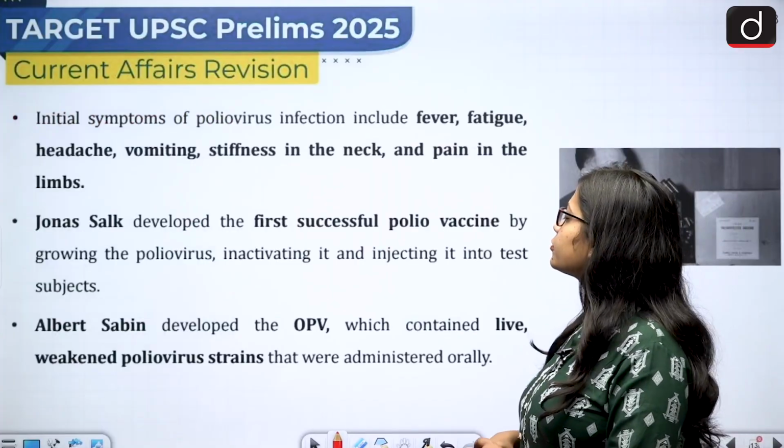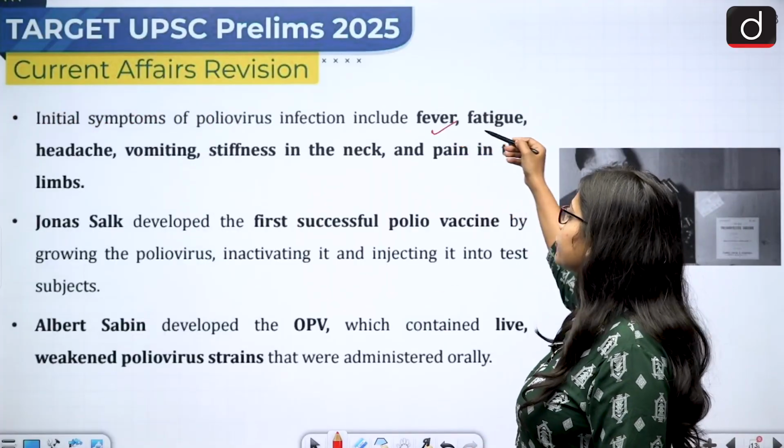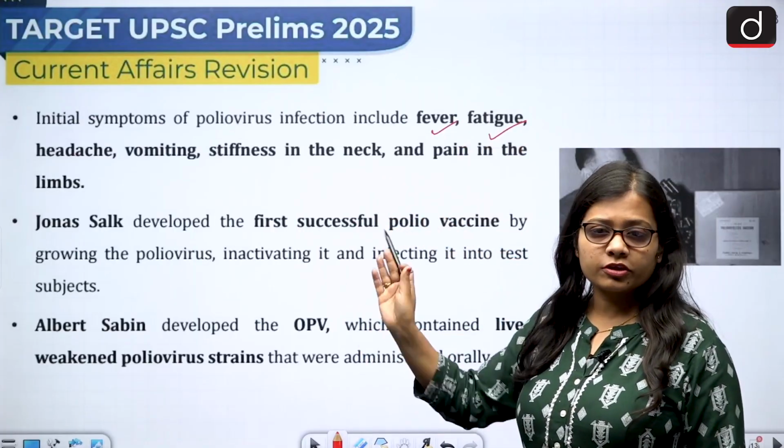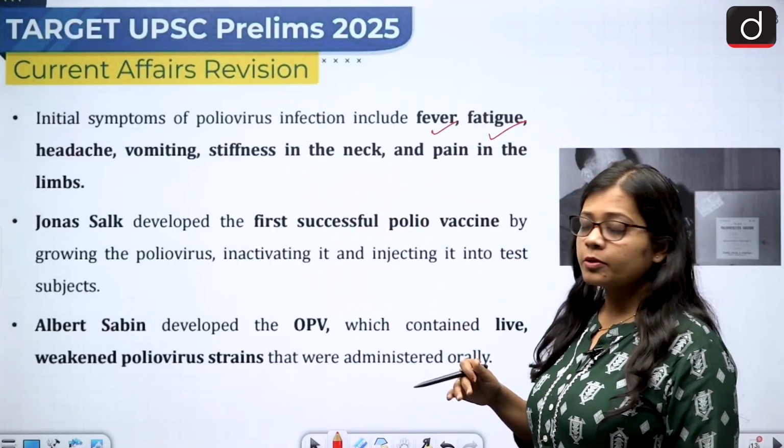Then initially symptoms of poliovirus infection include fever, fatigue, headache, vomiting, stiffness in the neck and pain in the limbs. So these are a few of the symptoms of polio.